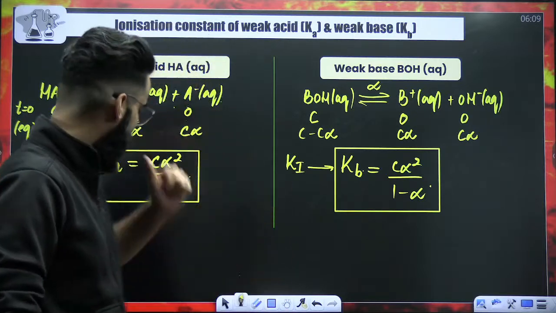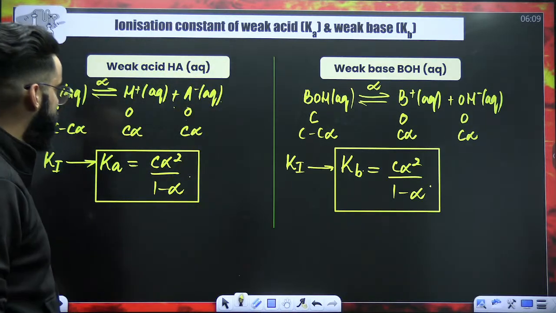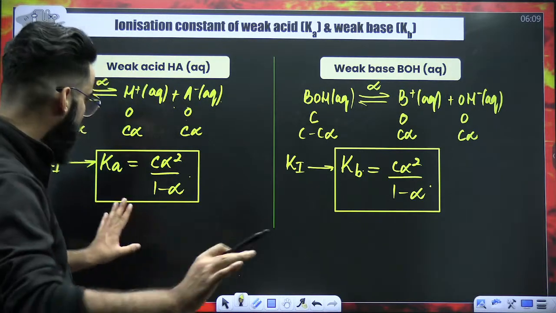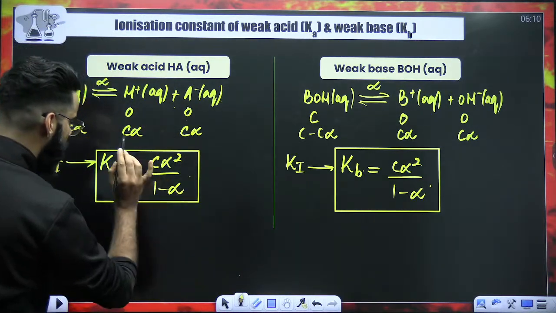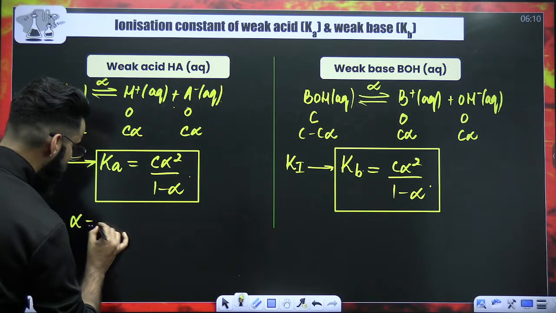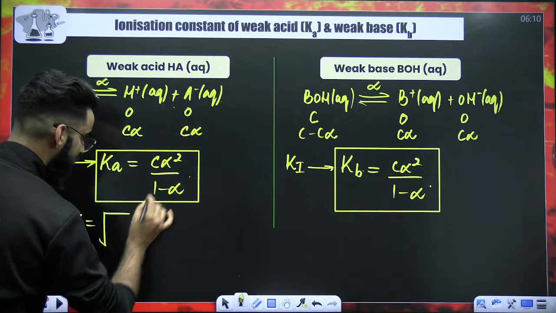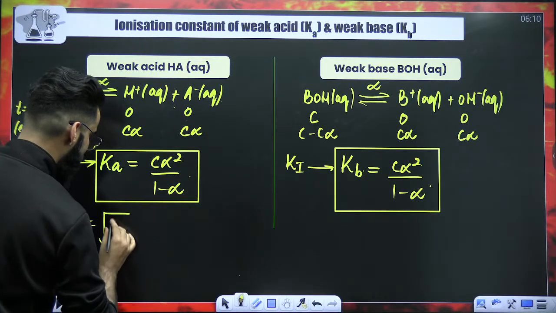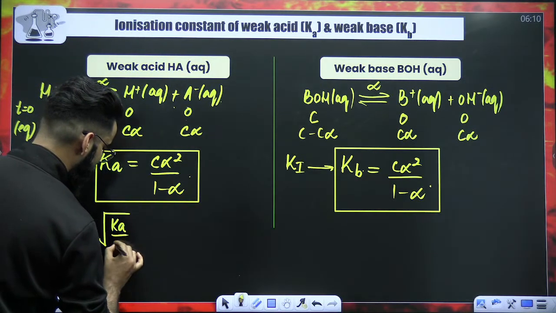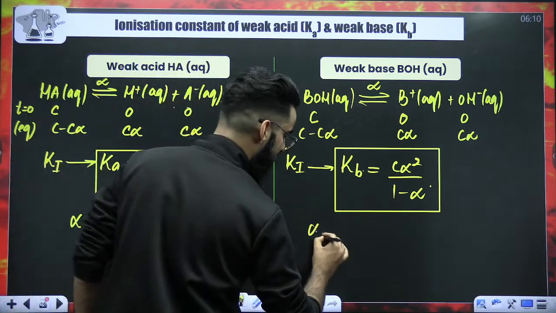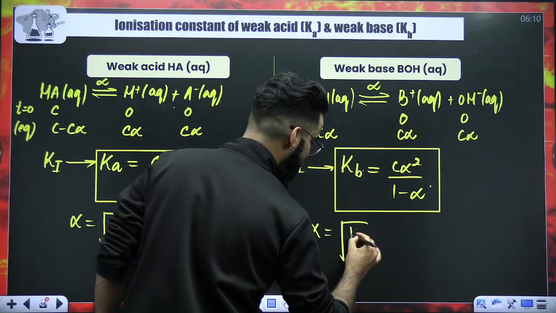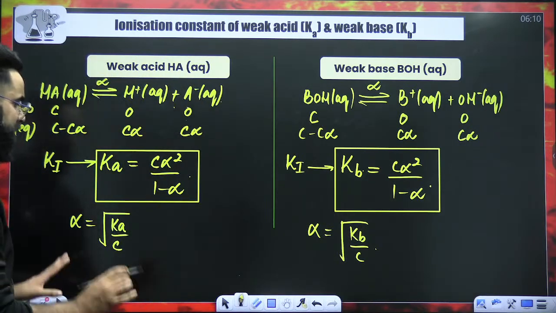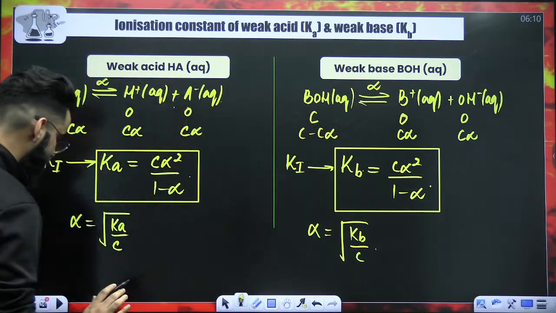Yeah. Now, people, try to understand a few important things. If, for example, alpha value is less than 0.05, at that point of time, 1 minus alpha can be written as 1, and alpha you'll be getting as under root of Ka divided by C. And over here, alpha you'll be getting as under root of Kb divided by C. Correct?